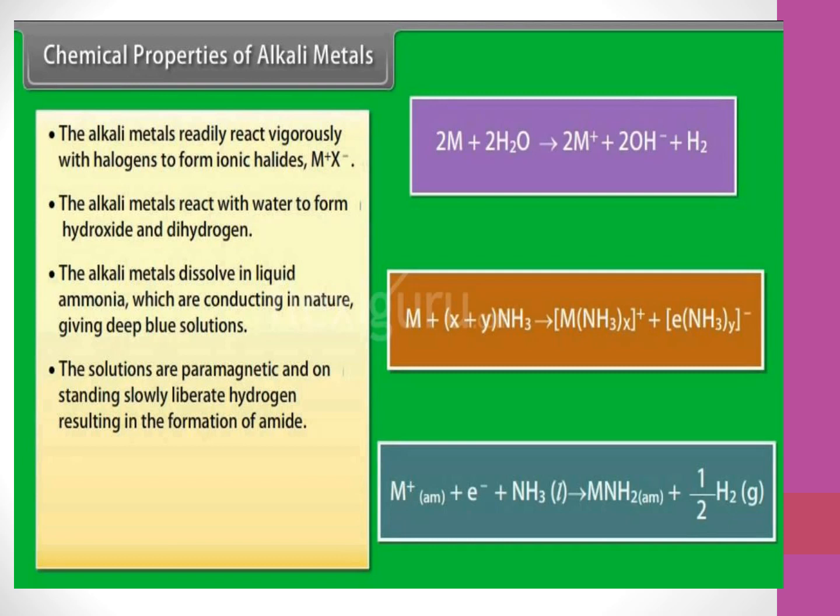Next, the chemical properties of alkali metals. Alkali metals react vigorously with halogens. They react with oxygen, hydrogen, liquid ammonia and water. They act as reducing agents, and they react with carbon also. These are the chemical properties of alkali metals.